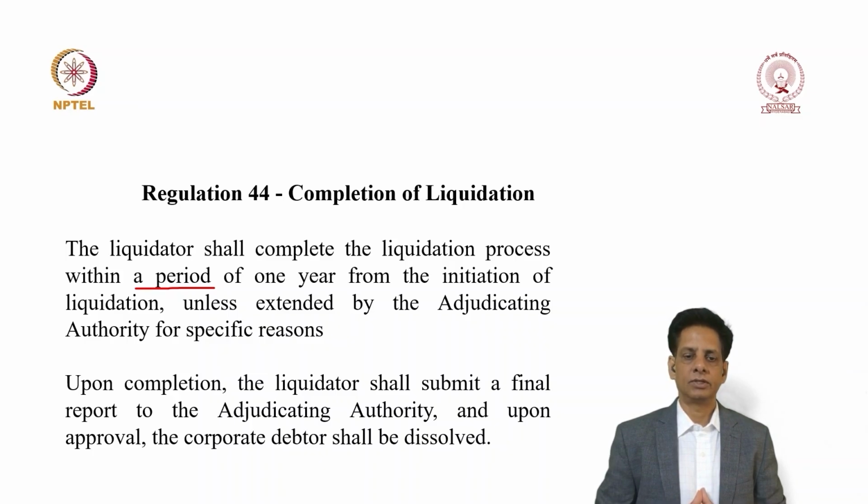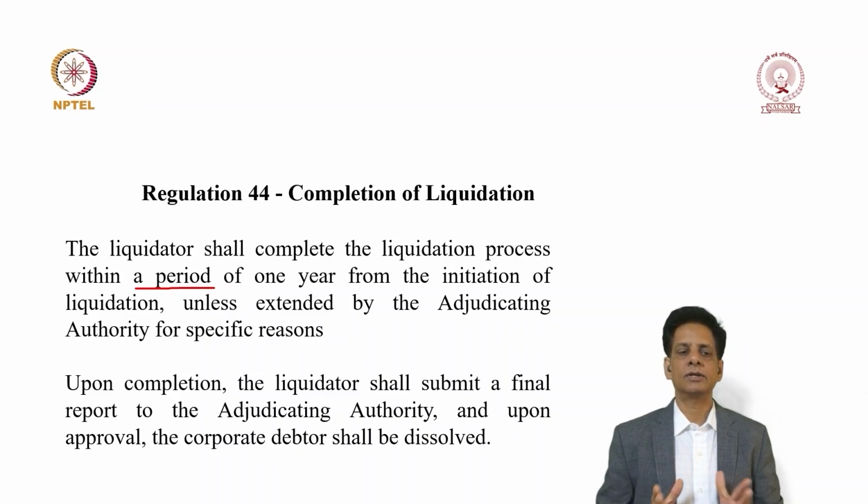Upon completion, the liquidator shall submit a final report to the adjudicating authority, and upon approval, the corporate debtor shall be dissolved. So the liquidator shall submit a final report to the adjudicating authority that liquidation is completed, monies are distributed, and he will also recommend that the corporate debtor be dissolved. Only when the adjudicating authority approves such application, the corporate debtor will be dissolved.